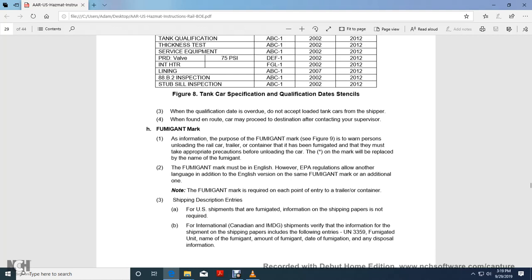Additional note: fumigation is marked at each point of entry of the trailer or container, with the shipping destination description, and either U.S. Department of Transportation or U.S. shipment. The fumigation information on the shipping paper is not required.